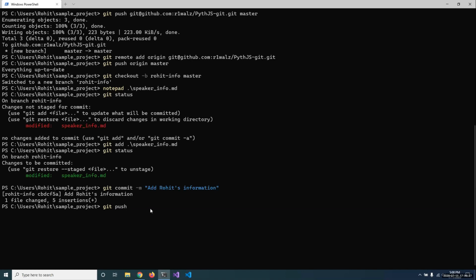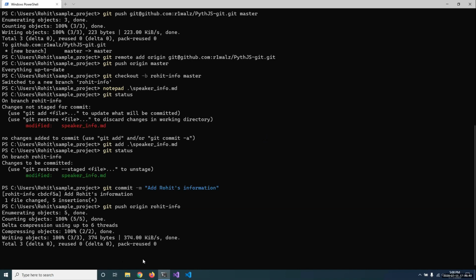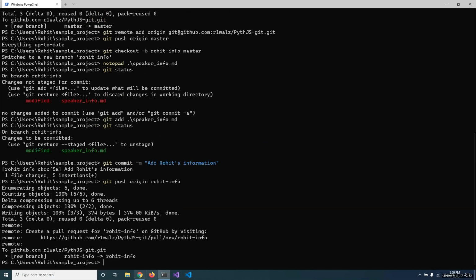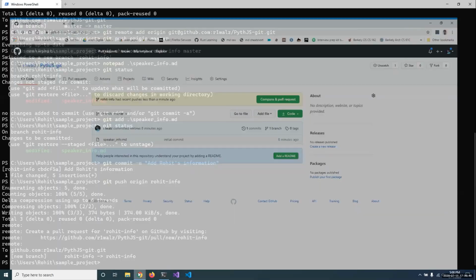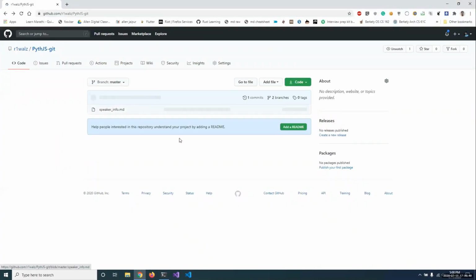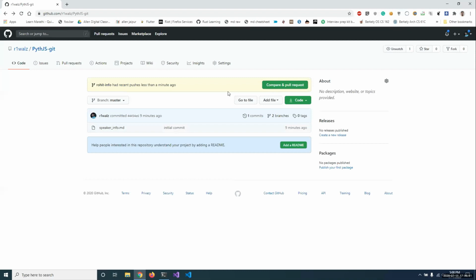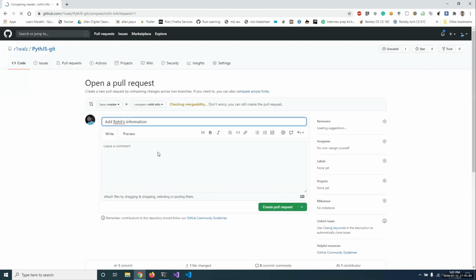So now I have committed my changes. I can now push them to the remote, which is named origin in this case, and then the branch name, which is Rohit info. And it is pushed, and it says a new branch has been created over here. As you can see, GitHub conveniently gives us the option to compare and create pull requests against our default branch, which you can see here in this drop down is master. So let us do a pull request.